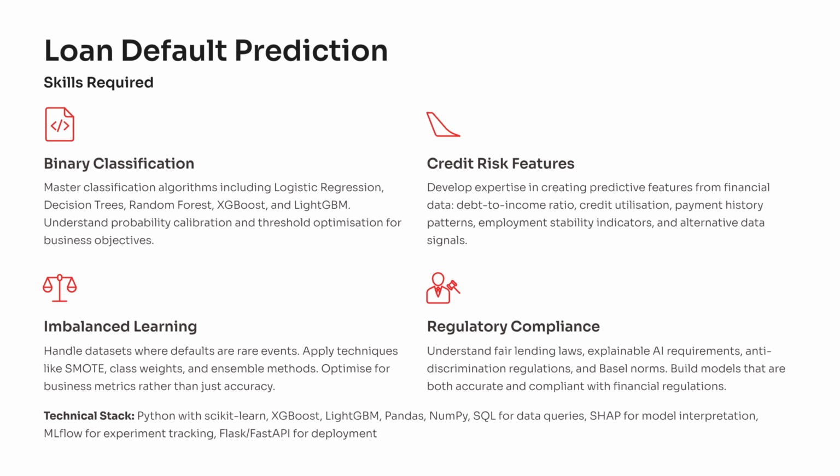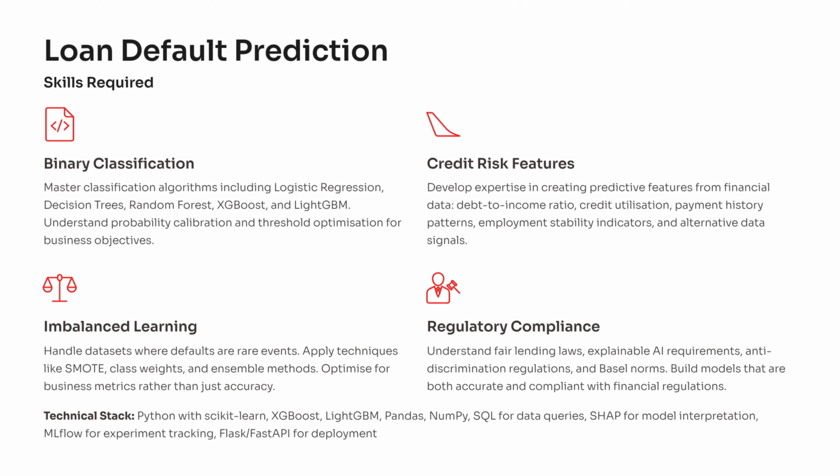As you dive deeper into this project, the second slide explains the core skills you must build to make your loan default prediction model accurate, reliable, and ready for real-world use. At the heart of this system is binary classification, which simply means predicting whether a borrower will repay or default, and this requires you to understand common algorithms like logistic regression, decision trees, random forests, XGBoost, and LightGBM.